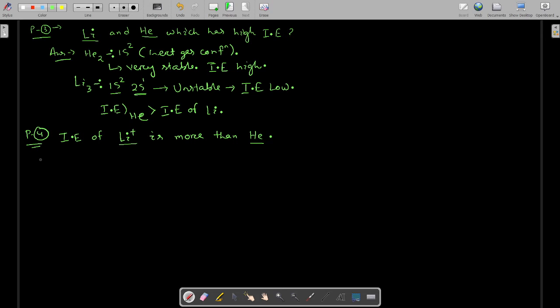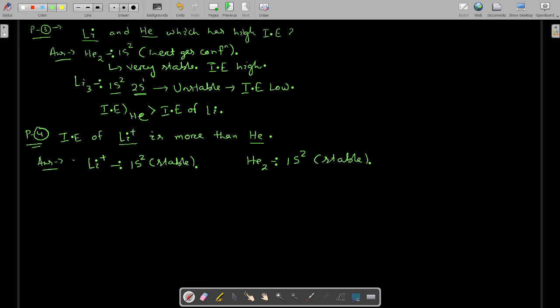So see here what will happen. Now this is lithium plus, it will have configuration 1s2, this is stable. Then helium is also there. Helium has atomic number 2, so it will have 1s2 configuration. It is also stable. Both have the same configuration.